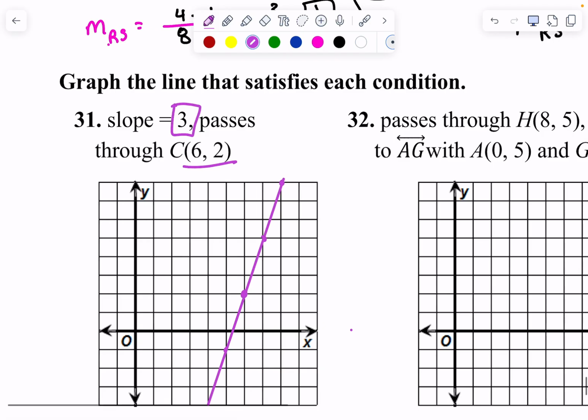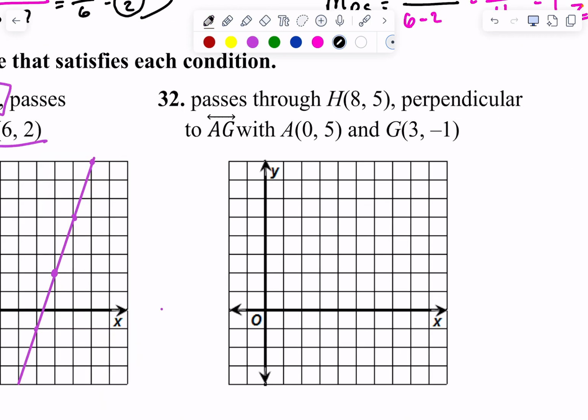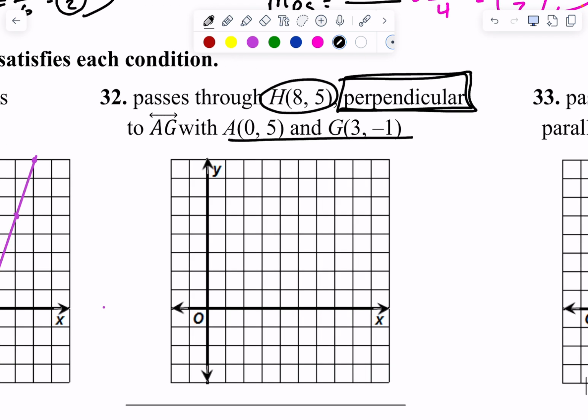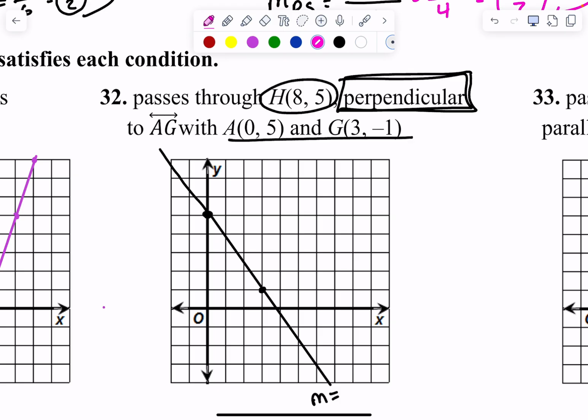Okay, 32. I want to graph a line that passes through 8, 5, but I want it to be perpendicular with these 2 points. So where are you going to start? Those 2 points: 0, 5 is here, 3, 1 is here, and here is that line. If I want it to be perpendicular, let's find the slope of that line.